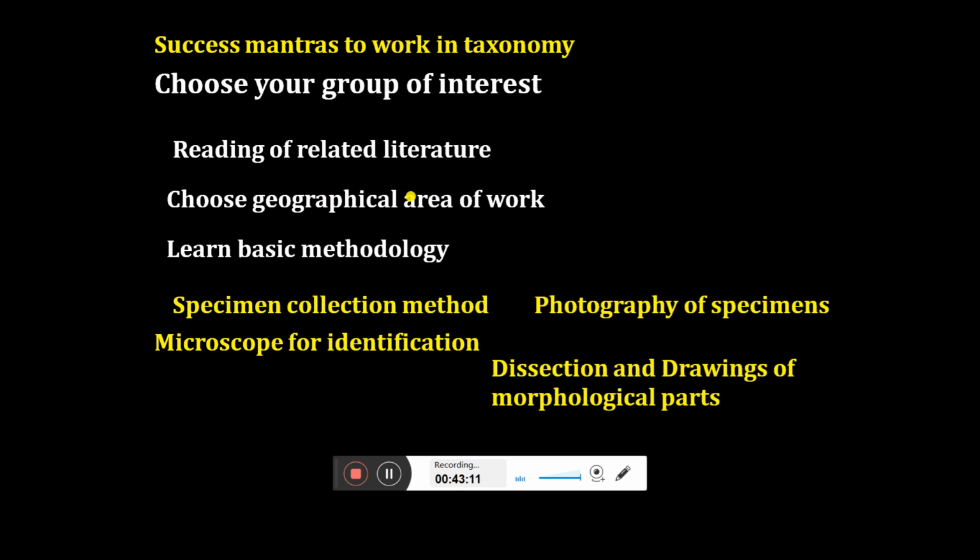Because for the morphological description, you have to draw the morphological parts, and the detailing of the morphological part you have to do through drawing, and you have to learn the dissection. For example, in case of animals, we have to dissect the specimen to find out different morphological parts which are important for the identification. In case of plants, you all know that you have to take sections of the tissues. Okay, so for that you have to learn the dissection and the drawing.